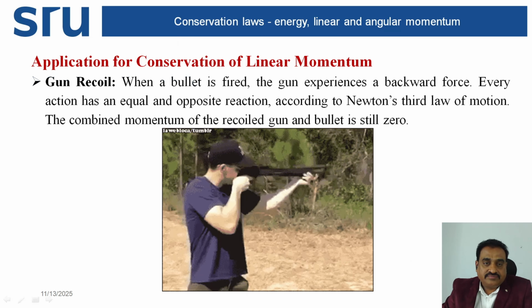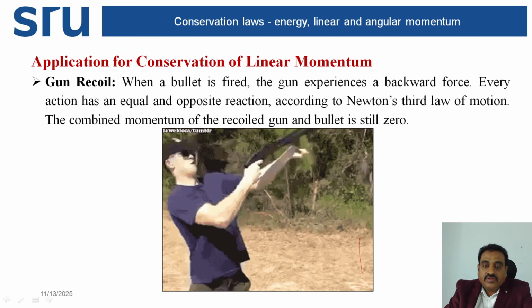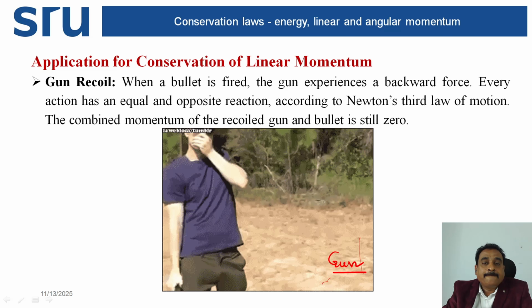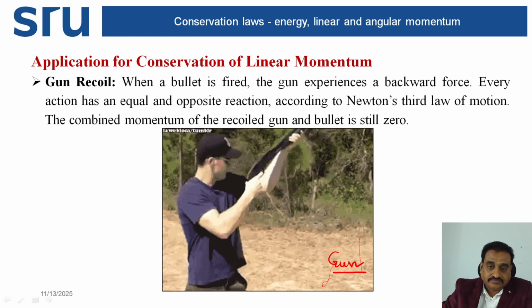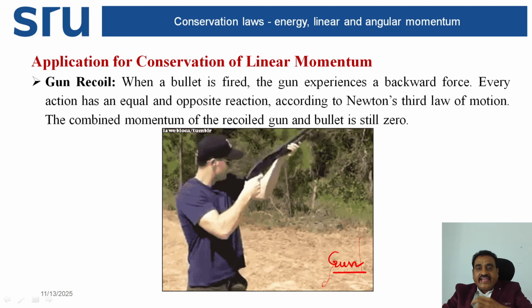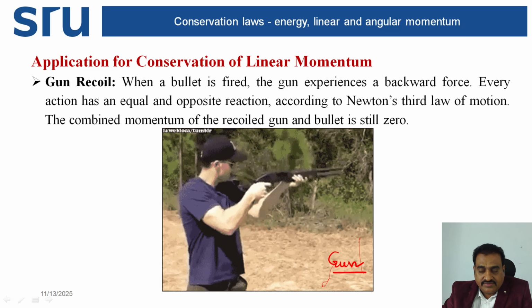Coming to the second one, gun recoil. You try to see, when a bullet is fired, the gun experiences a backward force.